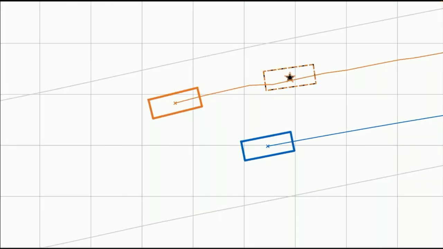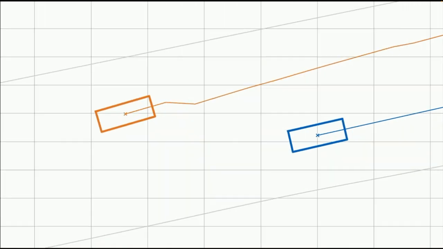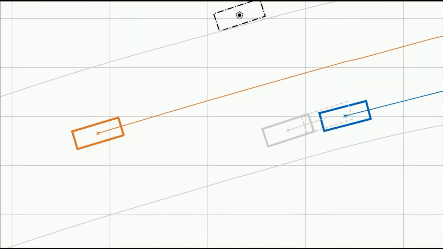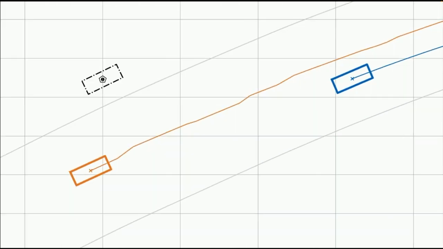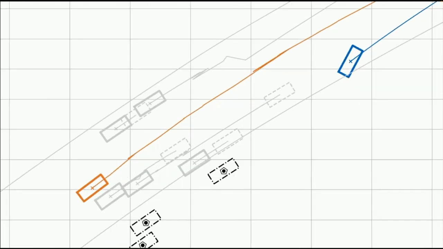What we see here is that we correctly detect the other orange vehicle, but we have many ghost objects around them. We have objects on the left, on the right, behind, and here in gray, we have one object that confuses our ego vehicle so much that it is spinning out.